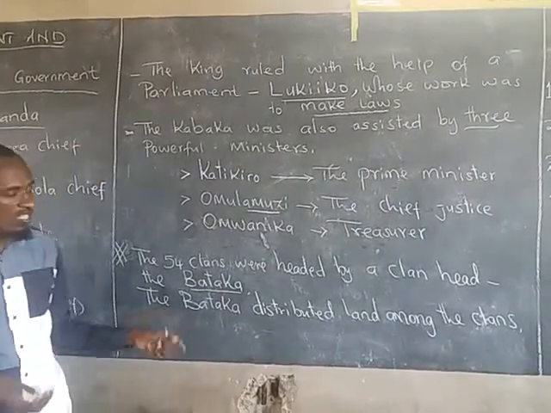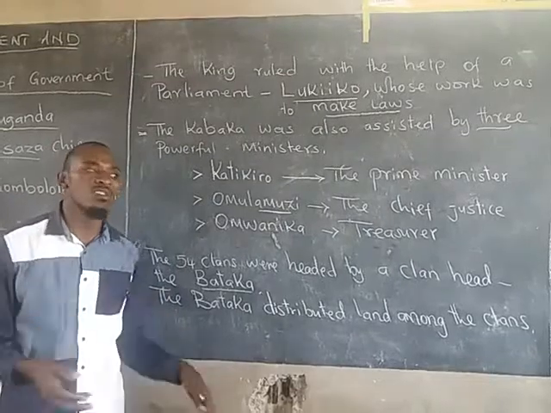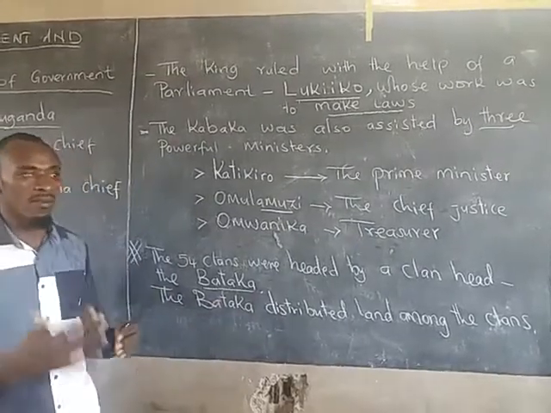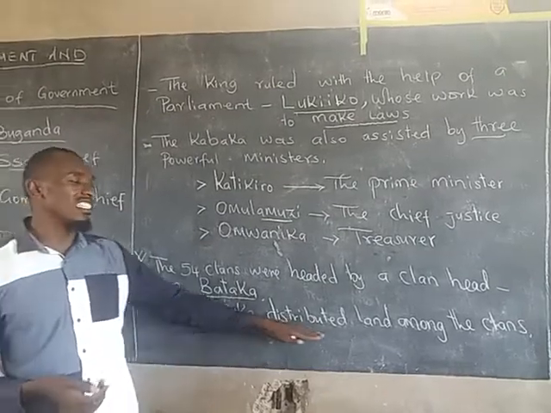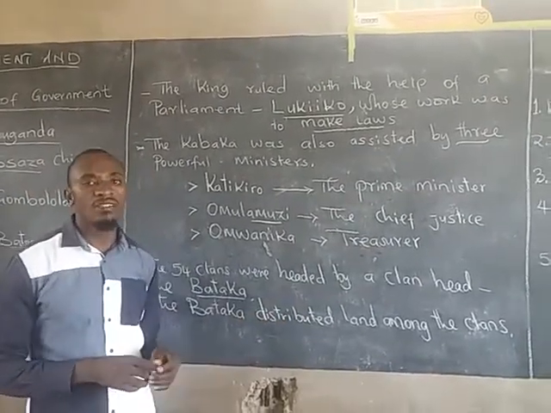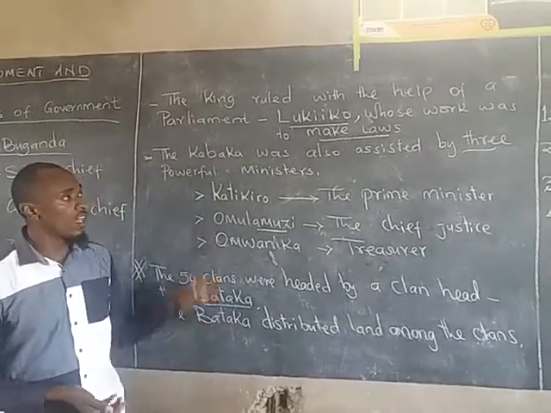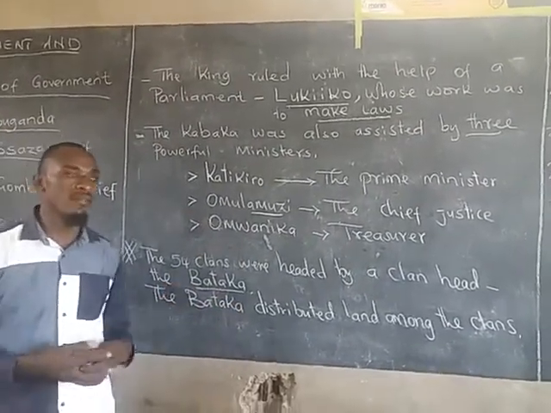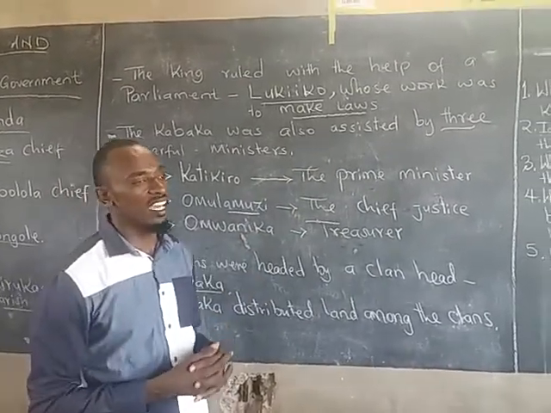Because he is at the grassroots, he knows how many people are there, who needs land the most, and who has the least piece of land. So the Bataka assisted the Kabaka to rule by distributing land among the populace. That, in a nutshell, is how the Buganda kingdom was administered.